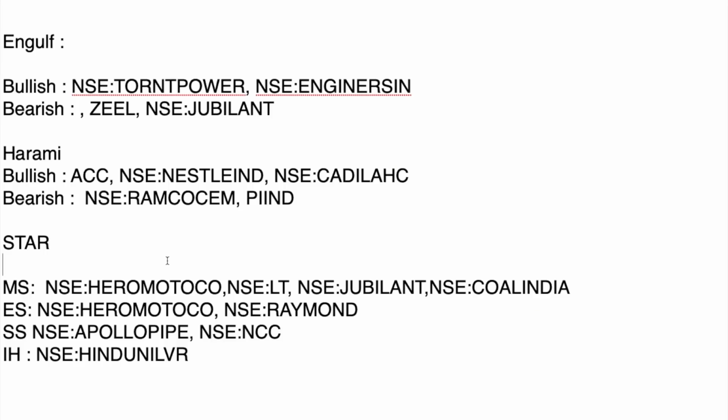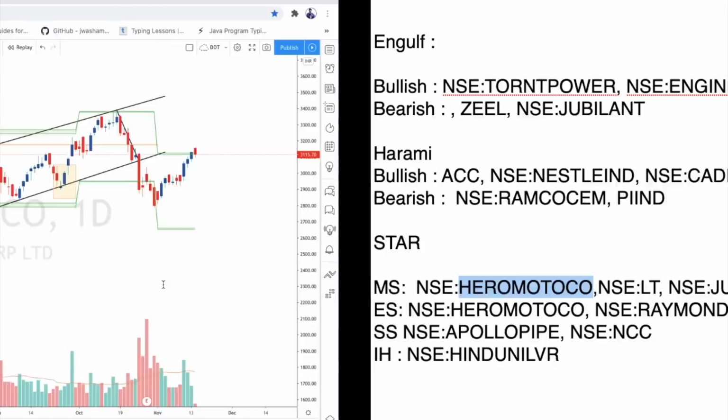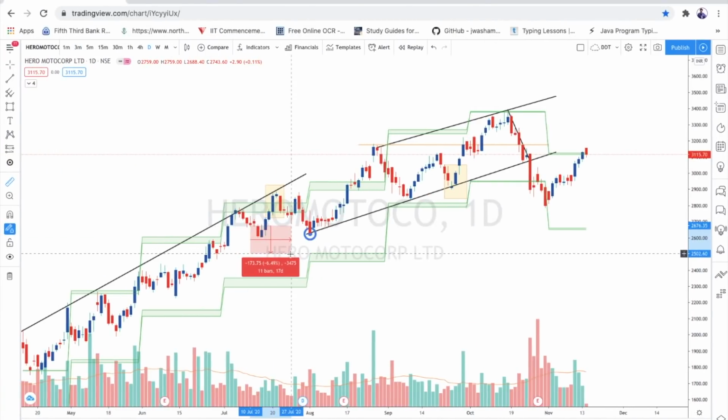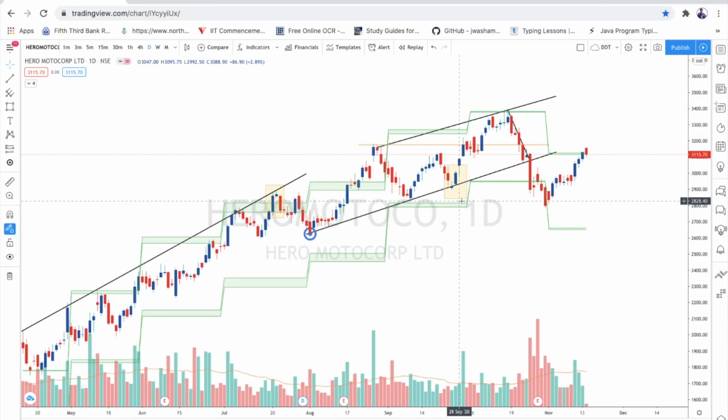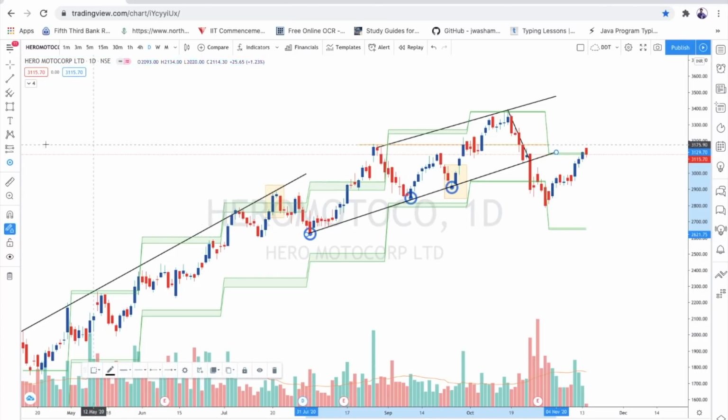Okay, now we'll discuss the morning star candlestick pattern on the chart. So Hero Motors, we'll go. Okay, this is already open, Hero Motors. See, this is the morning star pattern as we discussed in the previous slide. So basically, where it's valid, again same thing, candlestick. This trend line was respected the first, second, and third time, and this morning star formation also.